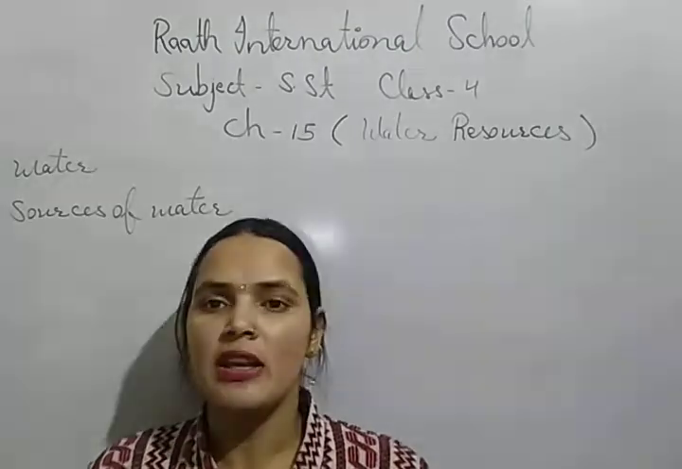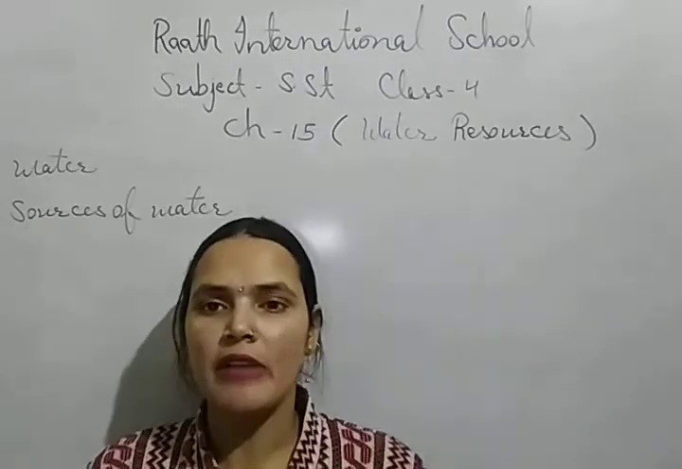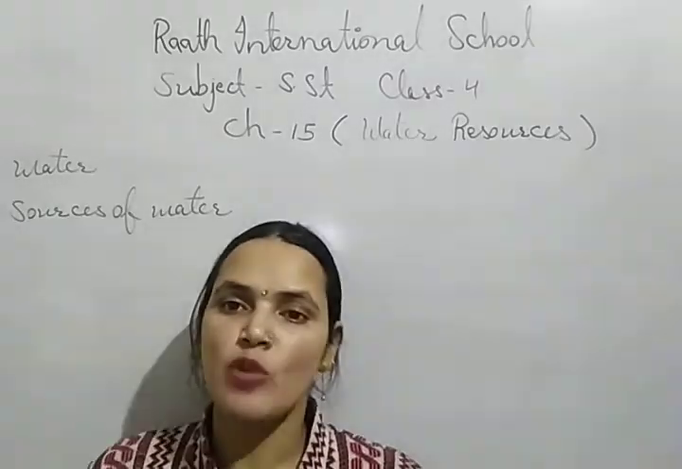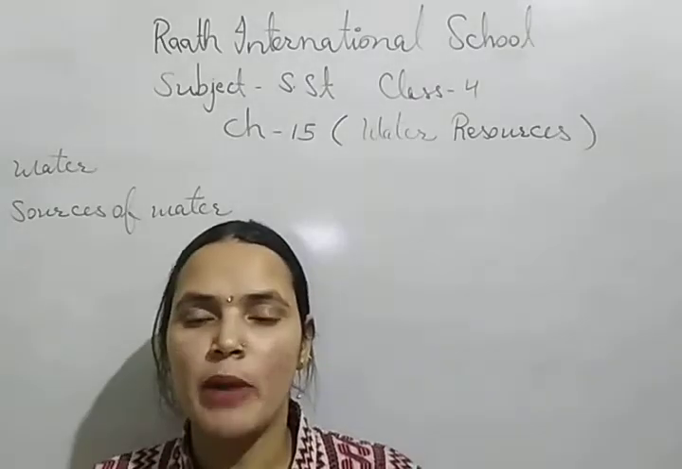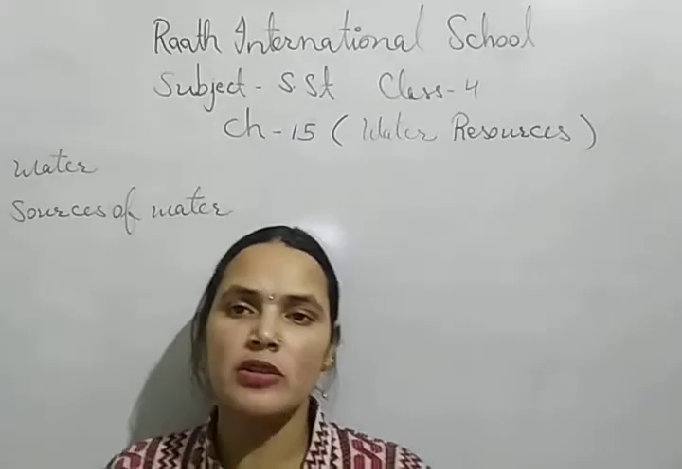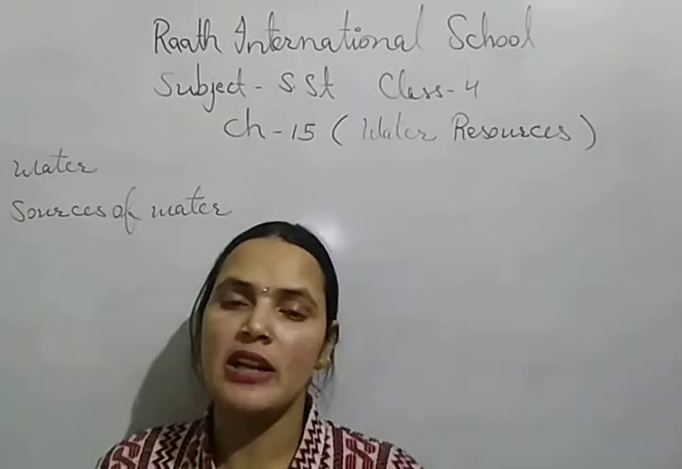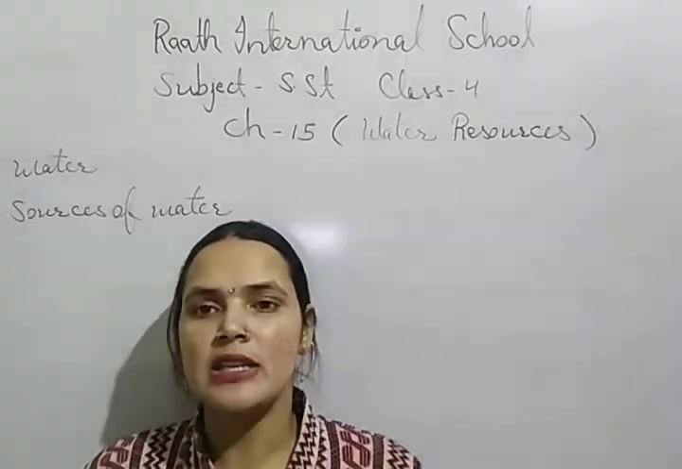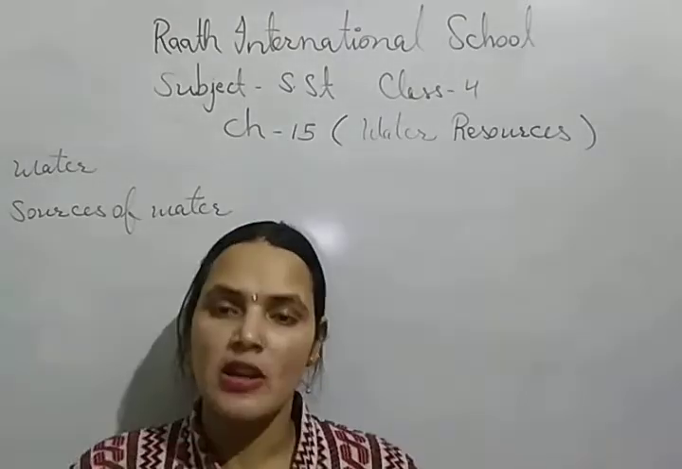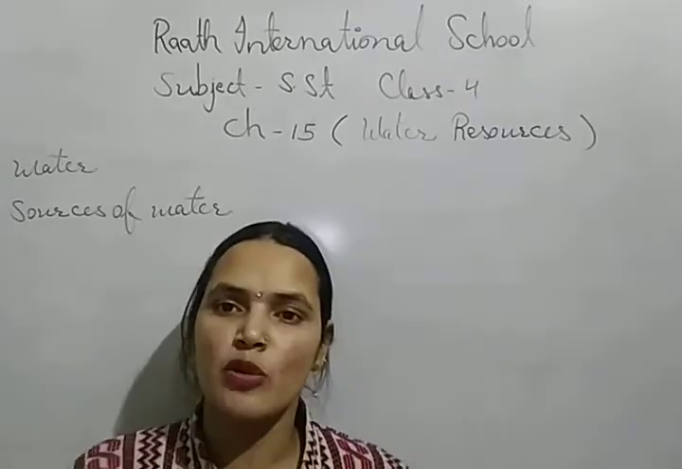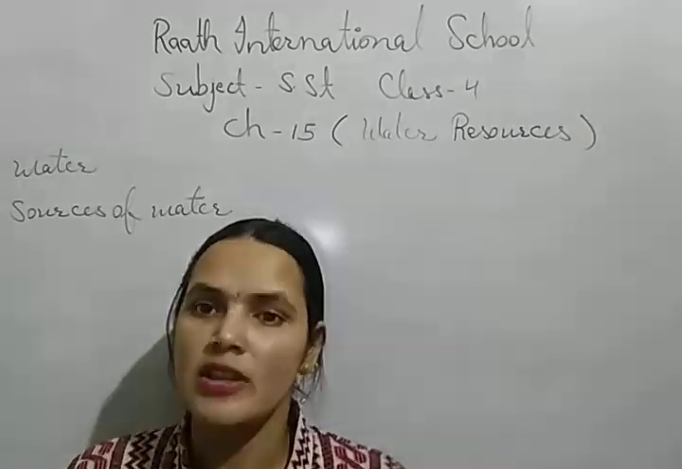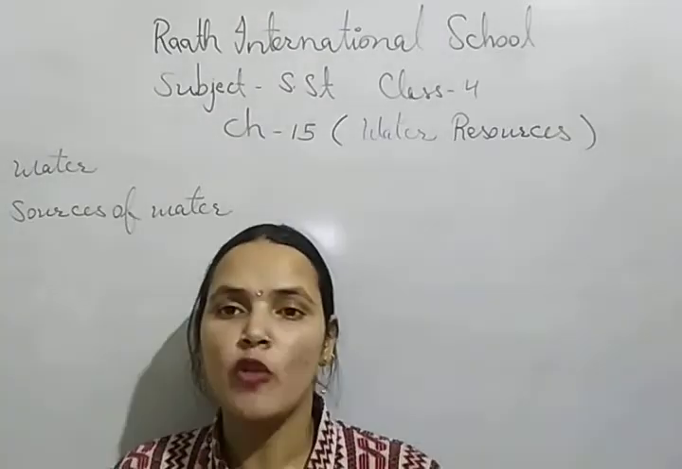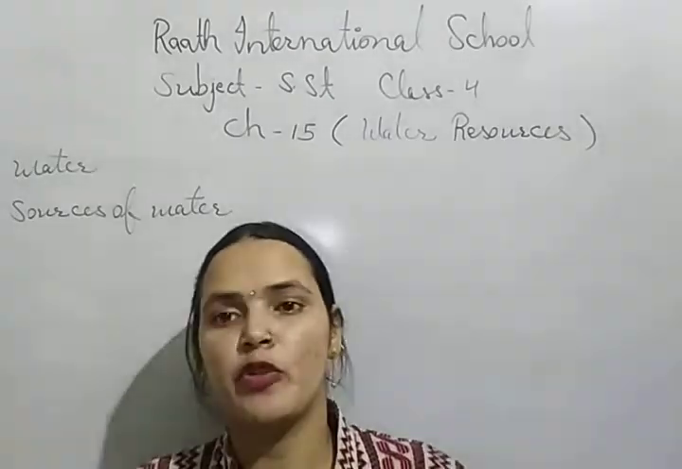So in this way we can say that we have 70% water on our earth, which is known as the blue planet, because 2/3 of the earth's surface is covered with water. But there is still a shortage of water, because most of the water is in seas and oceans. Only 3% of water is fresh water, and in that 3%, only 1% is fit for drinking.